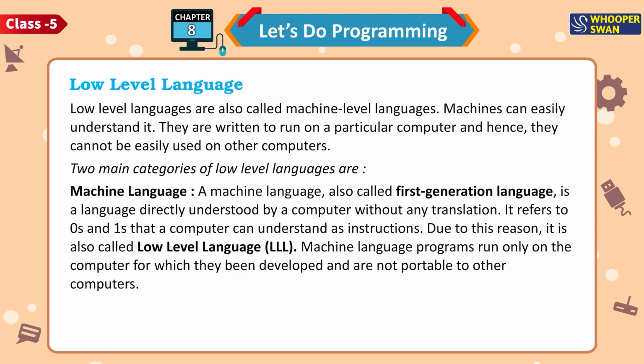A machine language, also called first-generation language, is a language directly understood by a computer without any translation. It refers to zeros and ones that a computer can understand as instructions. Due to this reason, it is also called low-level language, LLL. Machine language programs run only on the computer for which they've been developed and are not portable to other computers.